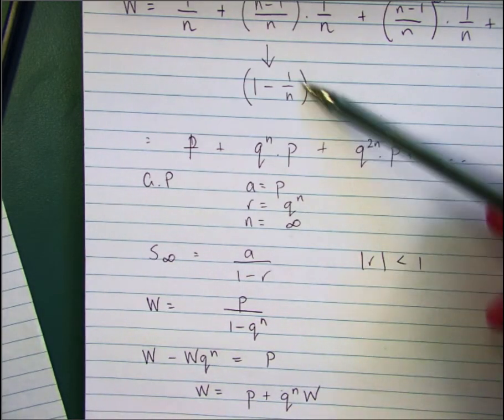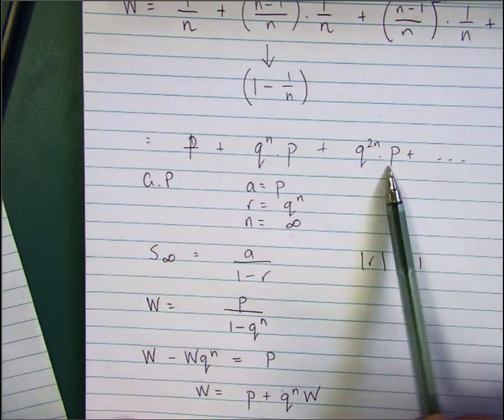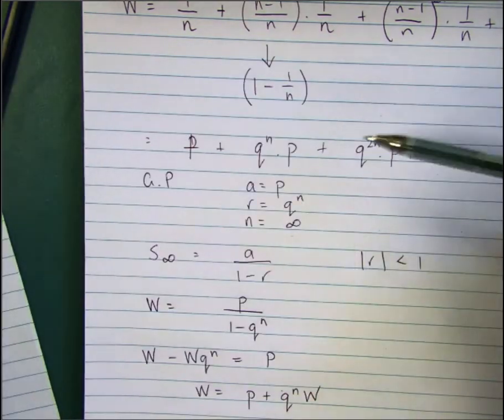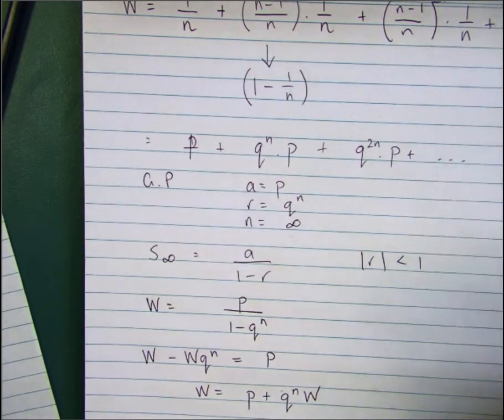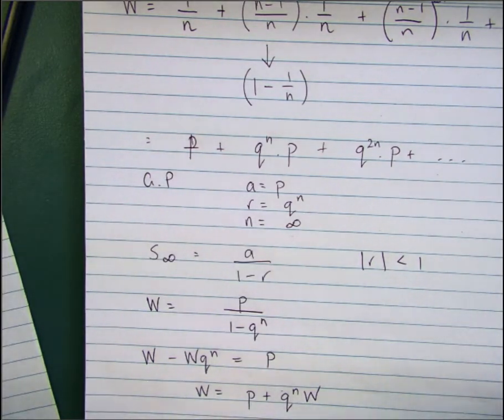So that progression there, understanding that and how to get it, and this whole idea of an infinite sum is really important. Keep in mind it's worth 1 mark. Okay, we're definitely at the back end of a test when you have to find the probability and then translate that into an infinitely long GP. But 1 mark it is. The next mark is not necessarily more difficult, but can be a little bit confusing.